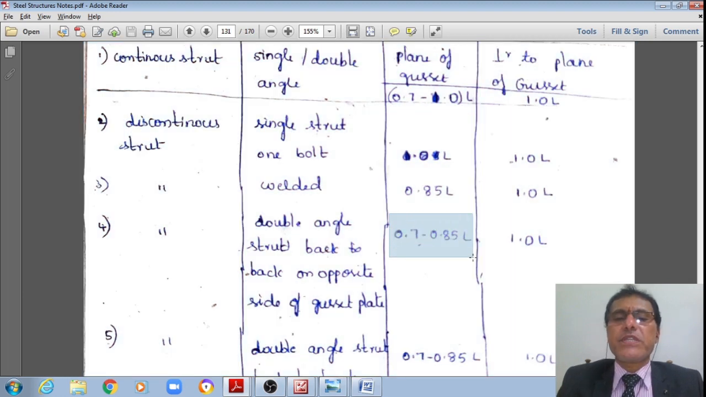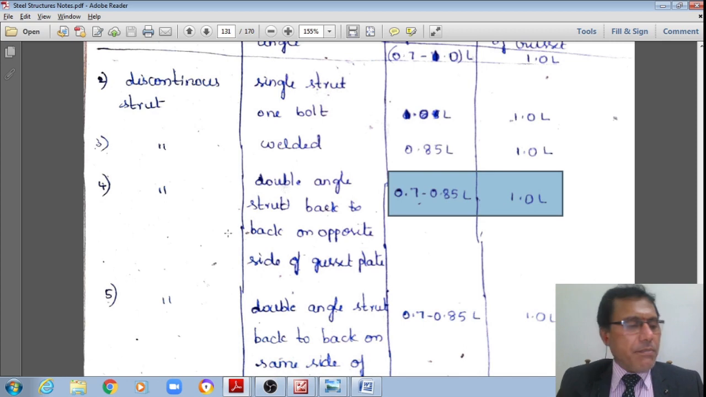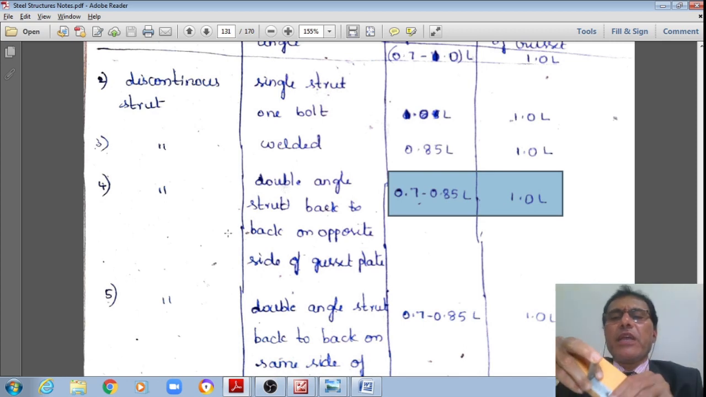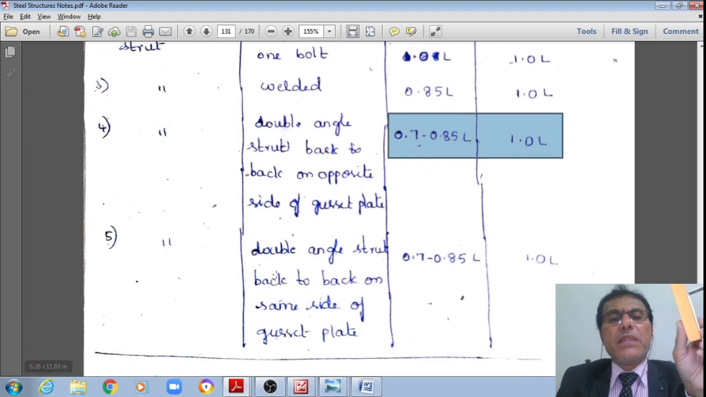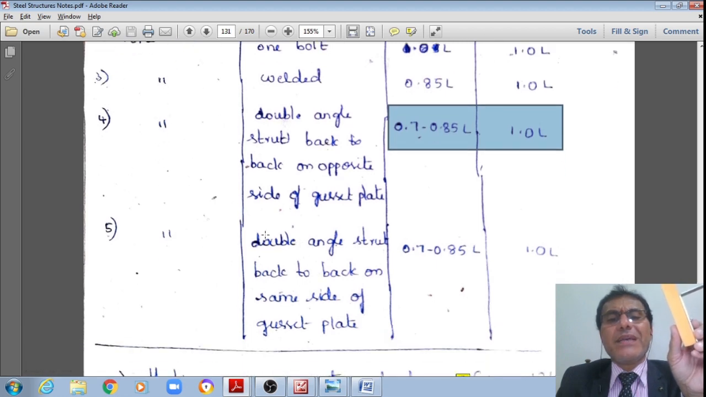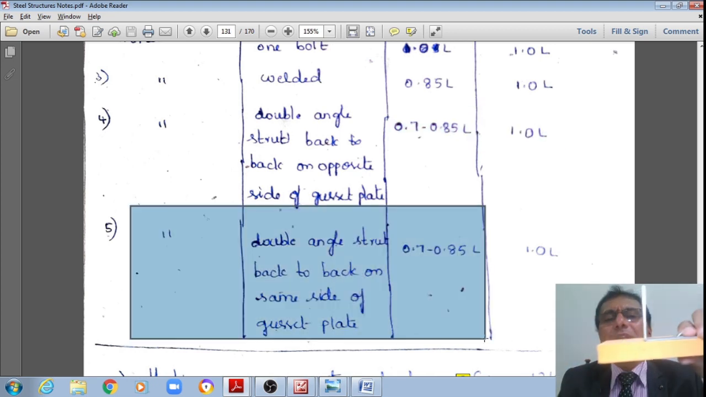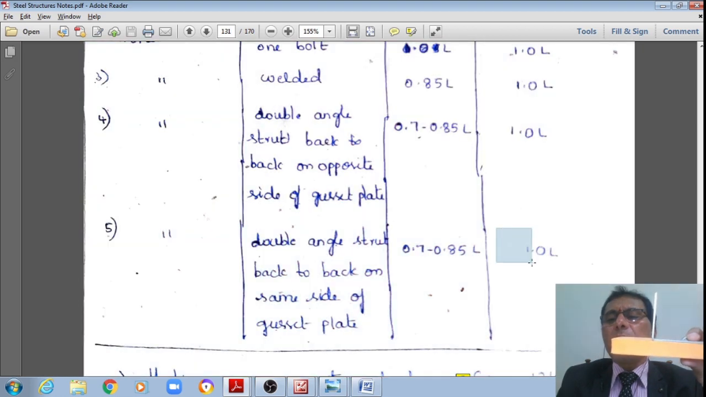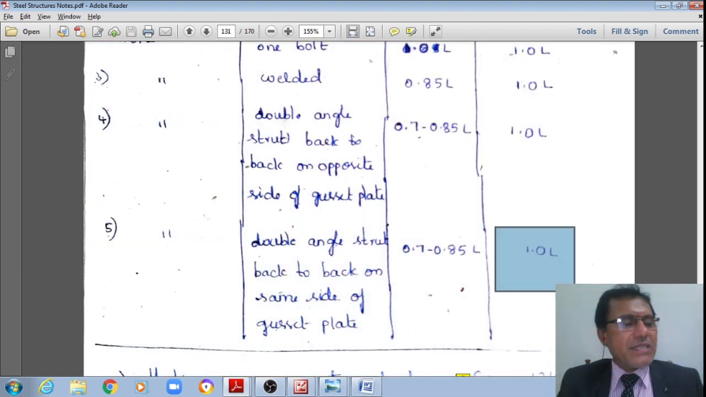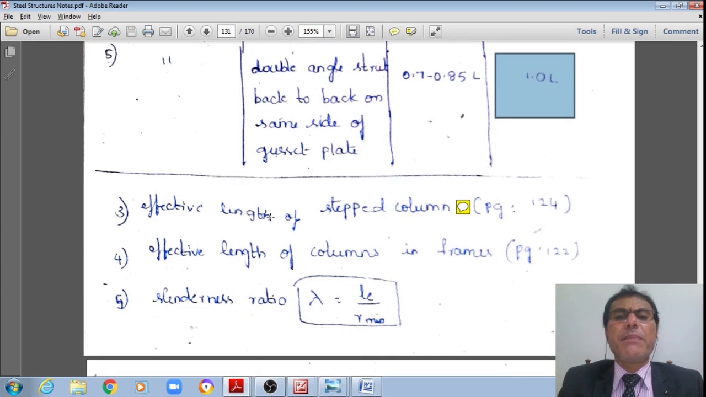Just now we have seen the codal specification: 0.7 to 0.85 in the plane of the gusset, keeping in view the restraint provided, whereas perpendicular to the plane of the gusset it should be 1. And double angle discontinuous struts provided back to back on the same side of a gusset plate, if discontinuous, should be designed as if a single angle connected to one side of a gusset plate. Therefore, in the plane of the gusset the effective length factor is 0.7 to 0.85, whereas in the plane perpendicular to the gusset it should be taken as 1. These codal specifications we have just examined.